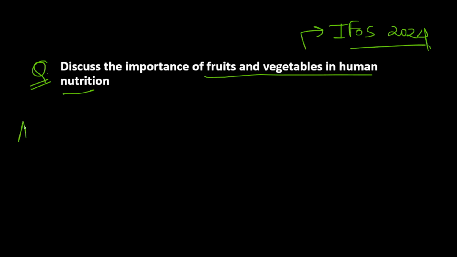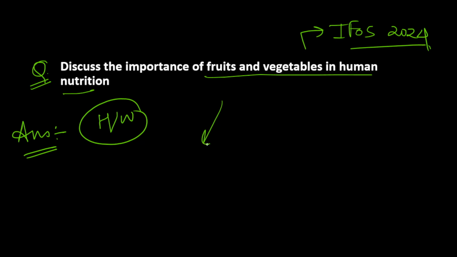So first of all, in the introduction part, there are various introductions for these questions. For fruits and vegetables, you can write a good introduction, and that is your homework. You have to write 2-3 good introductions to these questions and comment them down so that we can get to know whether you are going in the right direction or not. I am giving you some ideas. You can link fruits and vegetables with protective food.